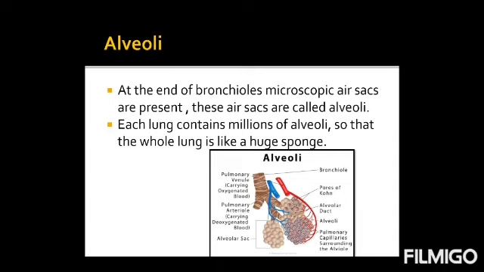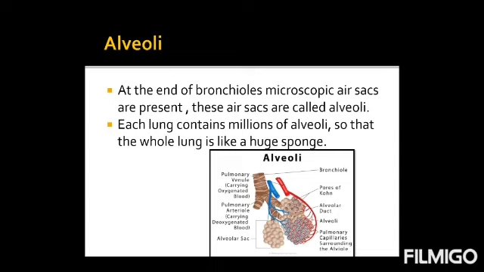As you can see in the diagram, previously what we have discussed, that there is a windpipe, then voice box. Windpipe divides into two branches. One branch is called bronchi. Then that bronchi divides or splits up into different smaller and smaller branches. They are called bronchioles, and at the end of every bronchiole there are some microscopic air sacs.